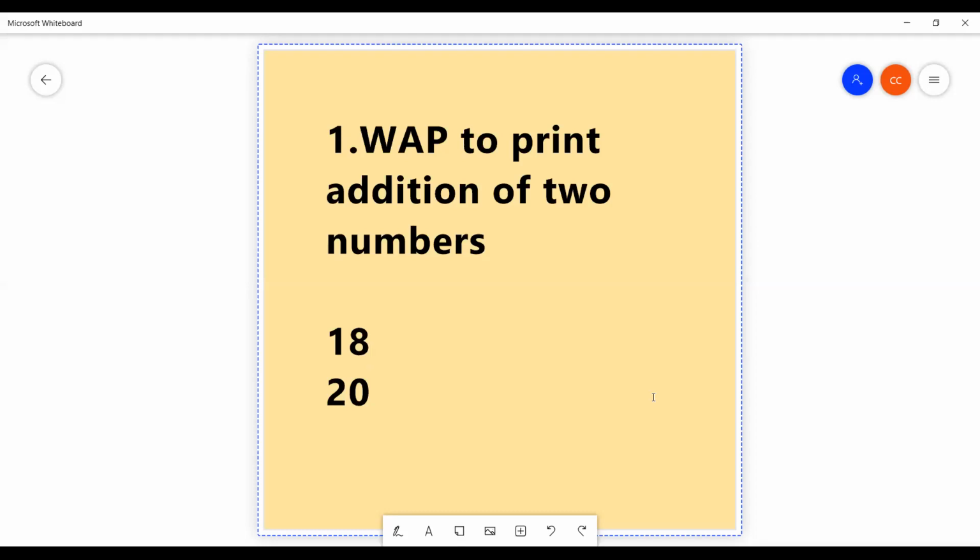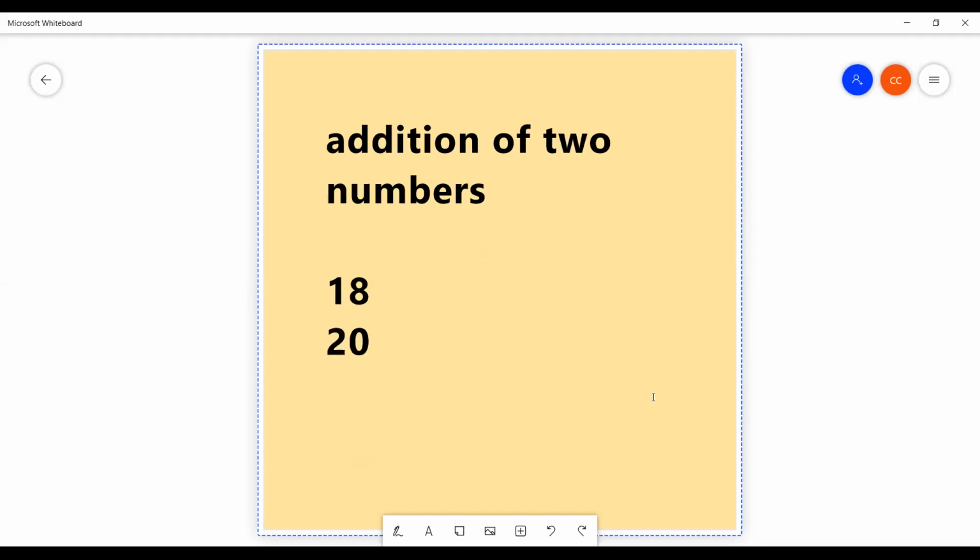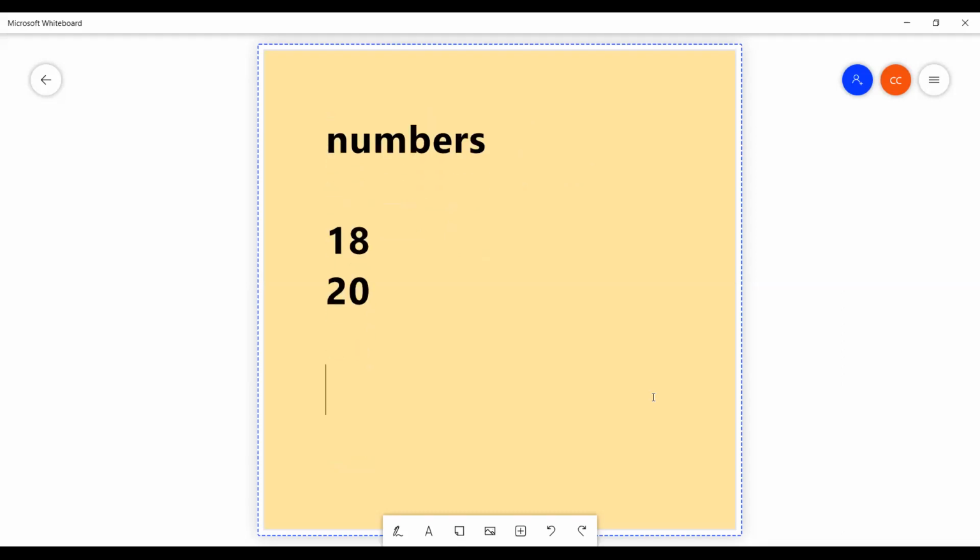First of all, how to declare a variable? I'm going to store two values, that is 18 and 20. We require two variables. So I will write here int space a. A is a variable name, equal to 18, followed by semicolon. I'm going to store a value, that is 18. 18 is not float, not character, it is an integer number. So we require a data type that is called int.